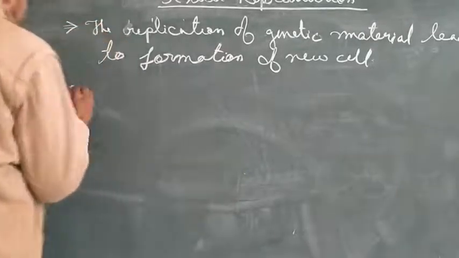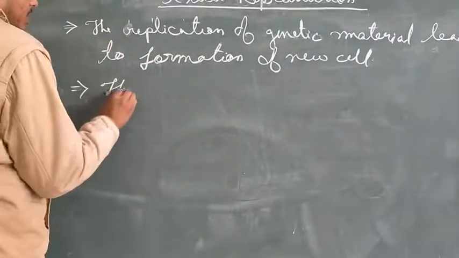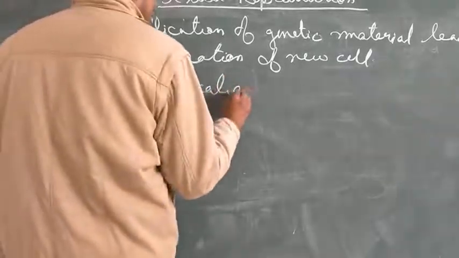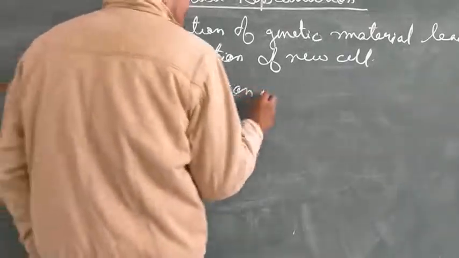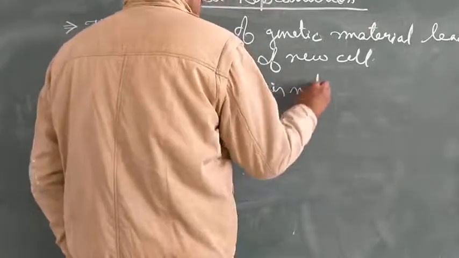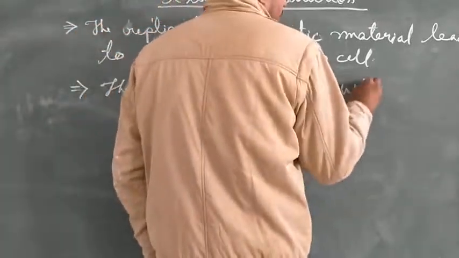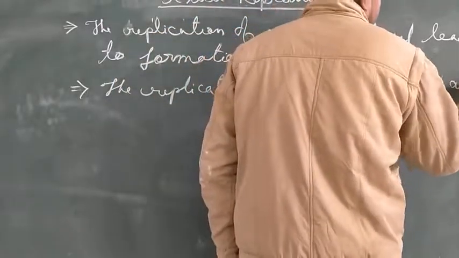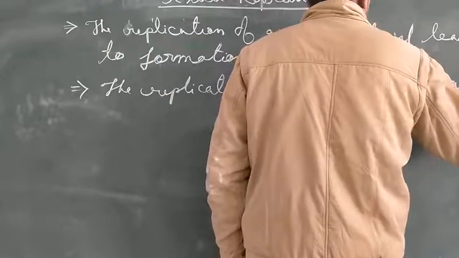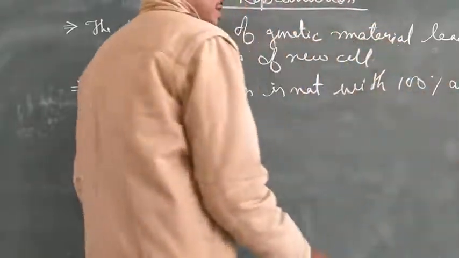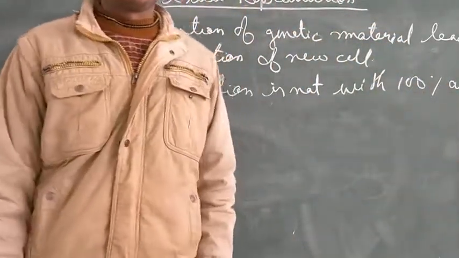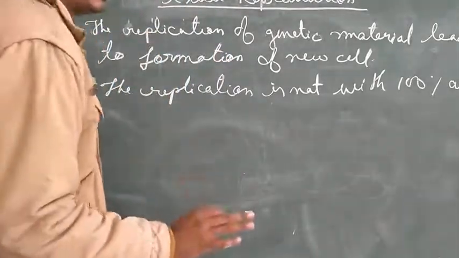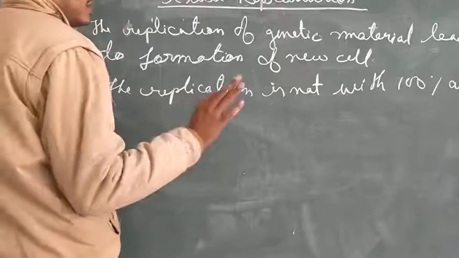Second thing, the replication is not with 100% accuracy. The mechanism of replication with the help of the cell apparatus is not exactly accurate. There are some errors, not 100% accuracy.